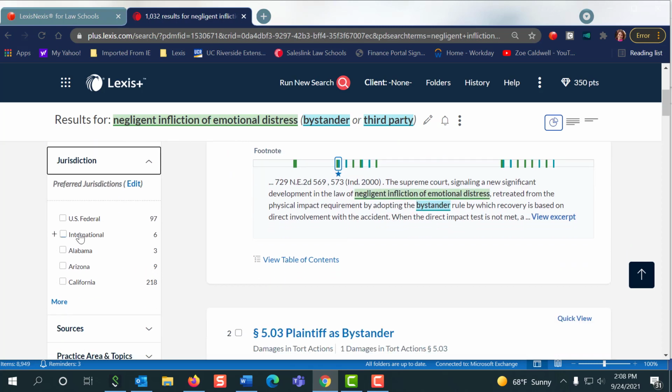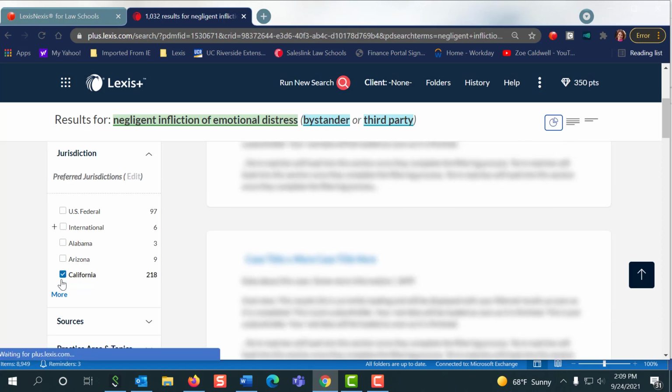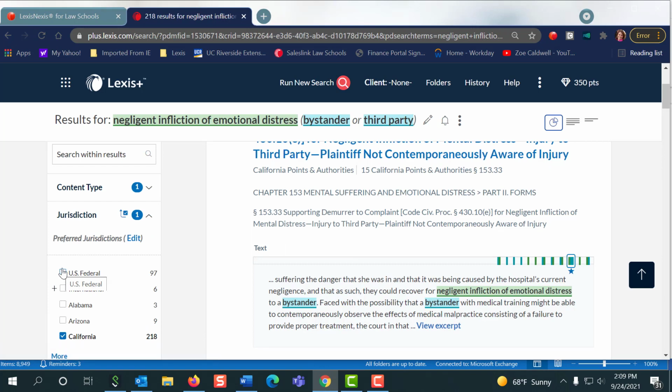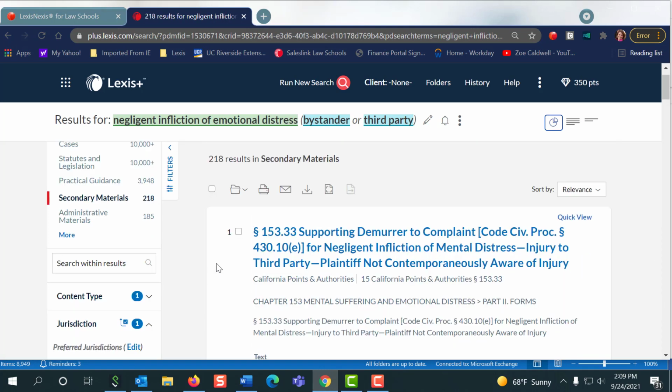So when I come down, I can take a look at the U.S. federal resources, and I also have the option to narrow to California. Now, for those of you that have an issue where it's California, but you can also talk about the federal courts and you're in federal courts in California, that's okay, because we're still going to pull materials from California, whether it be state materials or federal. So it's okay to click California. You're going to get both. And of course, if you want to, you could also click U.S. federal. All right, so let's see what we're getting here.